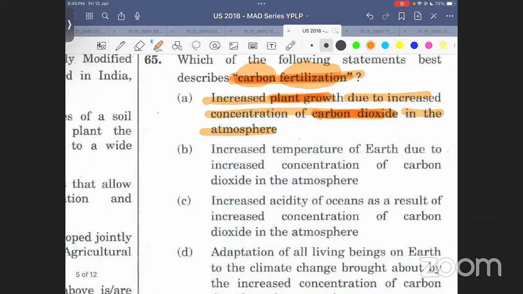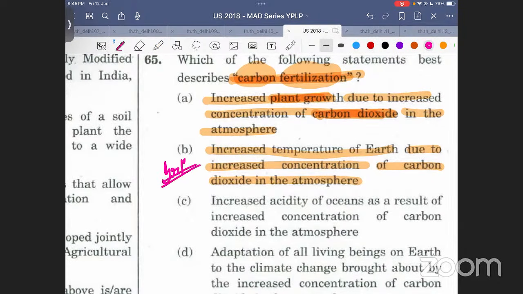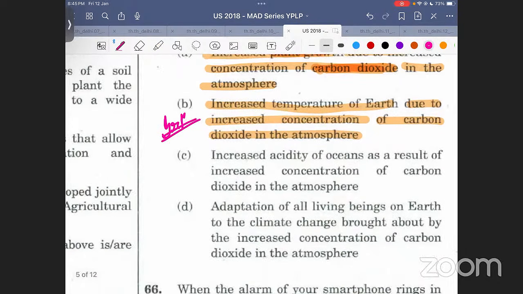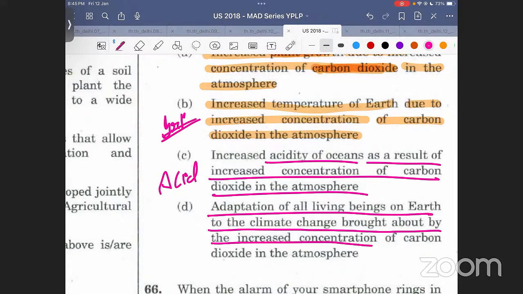But then look at the other options as well. Increased temperature of earth due to increased concentration of carbon dioxide in the atmosphere. इसको क्या बोलते हैं? This is called greenhouse warming effect, right? Increased acidity of oceans as a result of the increased concentration of carbon dioxide in the atmosphere. This is called acidification. Adaptation of all living beings on the earth to climate change brought about by the increased concentration of carbon dioxide in the atmosphere. It is called adaptation itself.